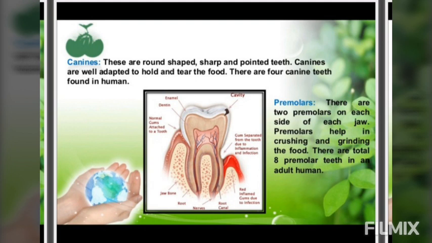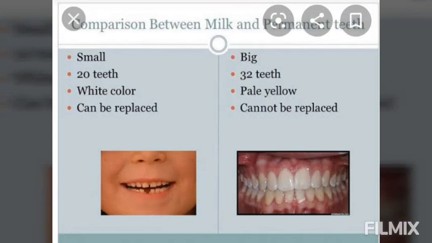Next topic in teeth is temporary milk teeth and permanent teeth. We know that when an infant is born, it has no teeth. The first teeth appear approximately after 6 months or so and fall off between the age of 6 to 8 years. They start falling. So these are basically temporary teeth, which we usually call milk teeth. There are 20 in number in total. How many? 20 milk teeth, and they fall off at the age of 6 to 8 years.